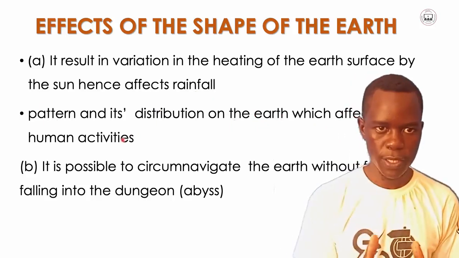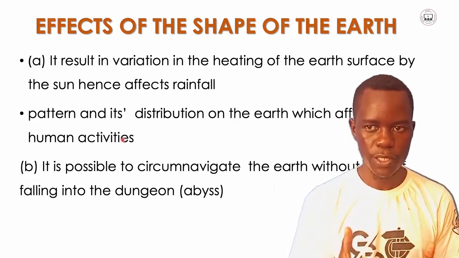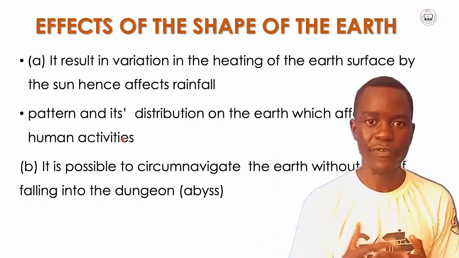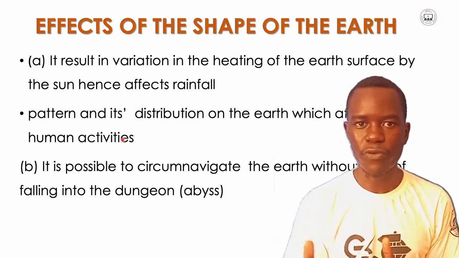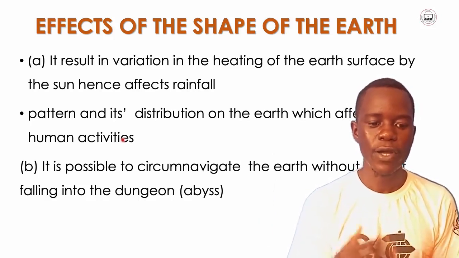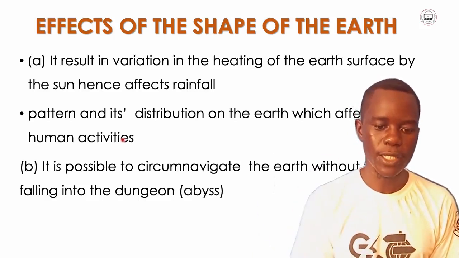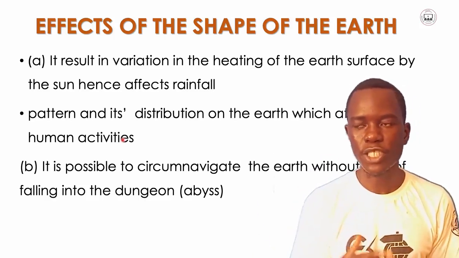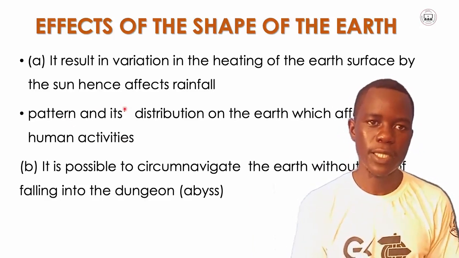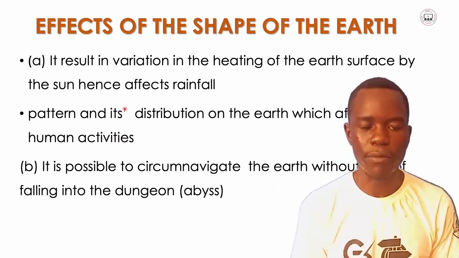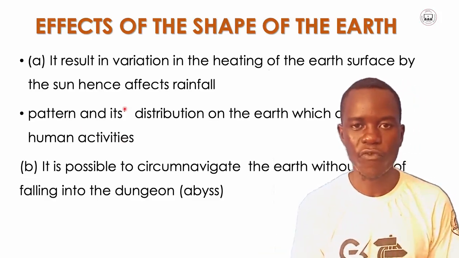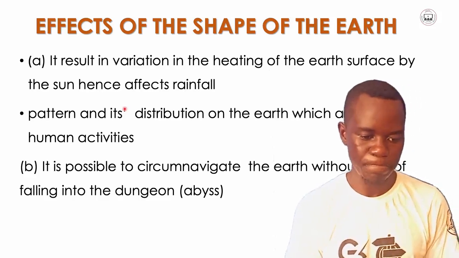Since we're saying that the earth rotates, when it is rotating, this side of the earth will directly face the sun, and the other side will not face the sun. So the side which faces the sun will have different heating from the other side. Where there is much heat, sometimes this frustrates the process of rainfall, and on the other side there may be no rainfall while another may be receiving rainfall, which may affect the activities of humans.